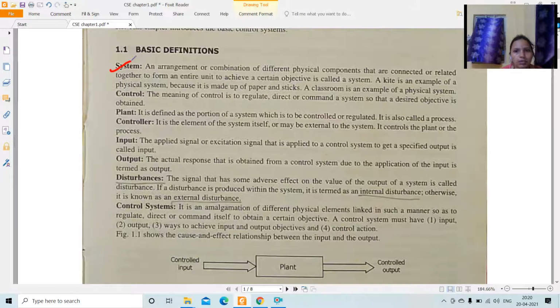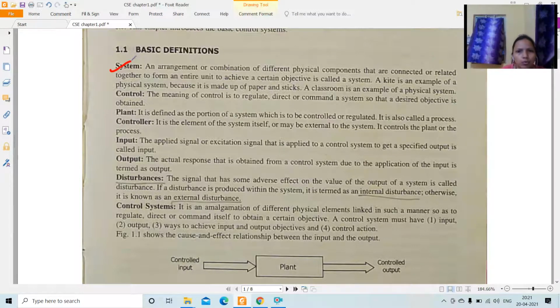Let's take one example, that is your kite. A kite is an example of a physical system because it is made up of paper and stick. Here our different physical components are paper, stick, thread, etc. By combining these, one system can form, that is our kite.